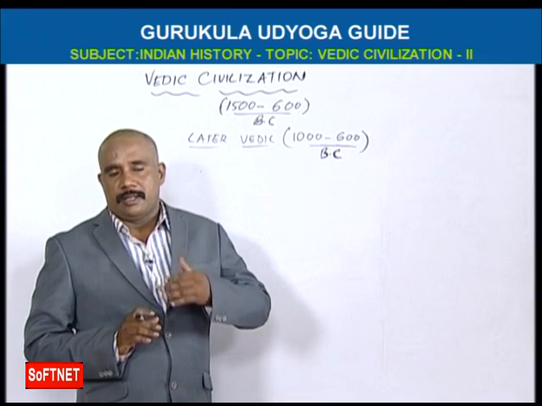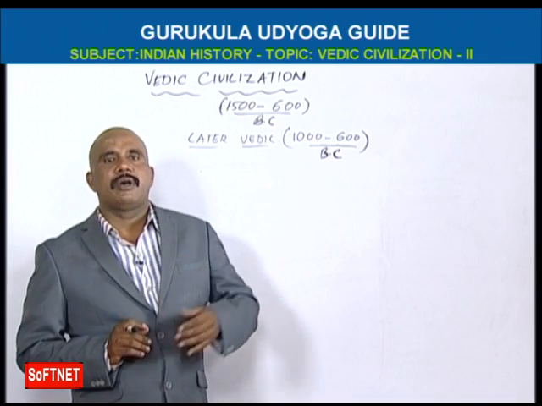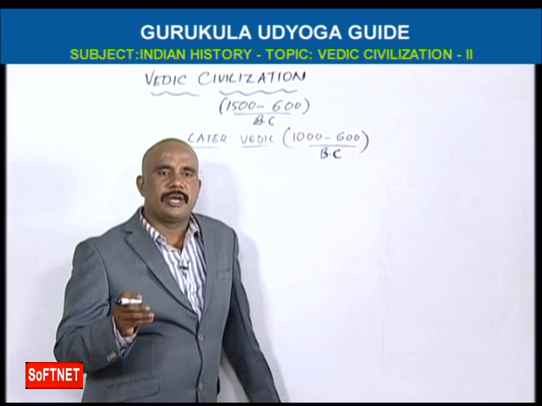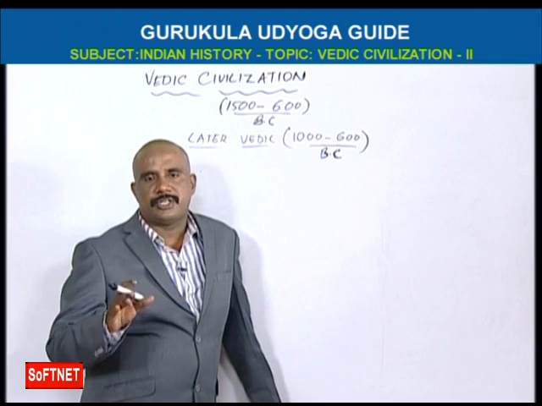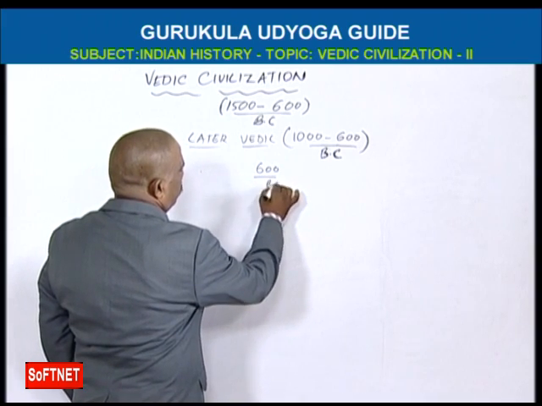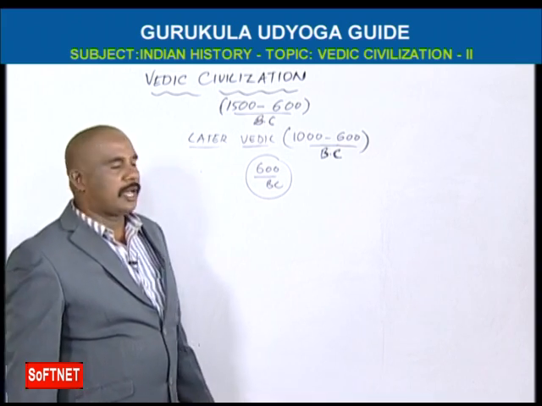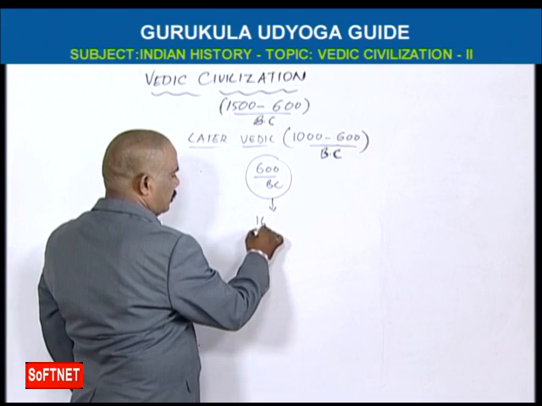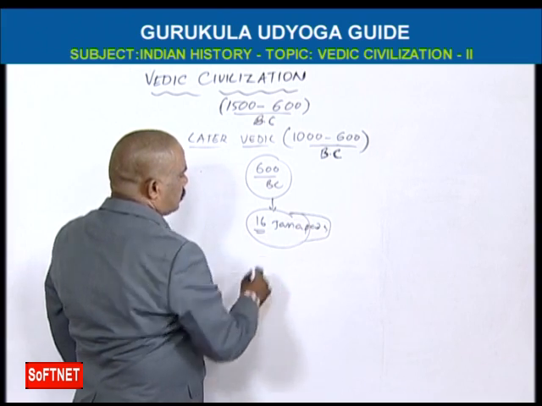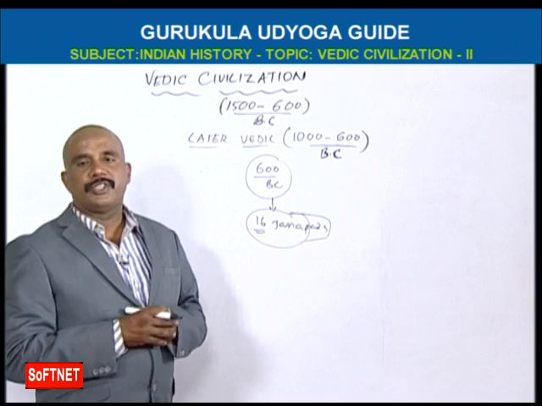Then the political system: in its place, 16 Maha Janapadas, 16 great Janapadas, entered. The social and political conditions changed in later Vedic civilization. It ended in 600 BC. Then from 600 BC onwards, the 16 Mahajanapadas start. The original kingship system started from the 16 Janapadas.